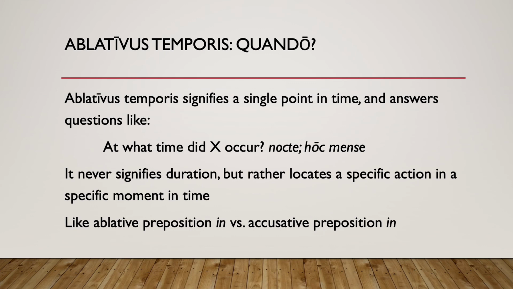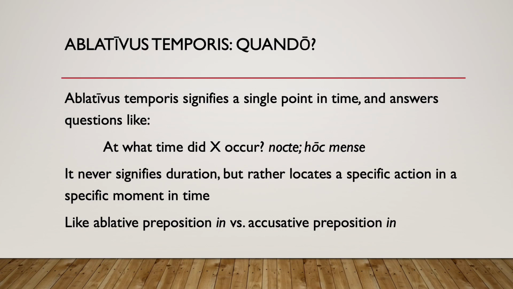Think of this like the ablative preposition in. Julia in horto est. Julia is in the garden. Where is she? She's located in the garden. The garden is not something she occupies entirely. She's not filling up the whole garden, right? That'd be Monster Julia. Instead, she occupies a single point within the larger space that is the garden. Just like the 4th of July is in July. It's located in that month. Hoc mense. Okay, so this is the main idea of our ablativus temporis. When does something occur? At what point in time?